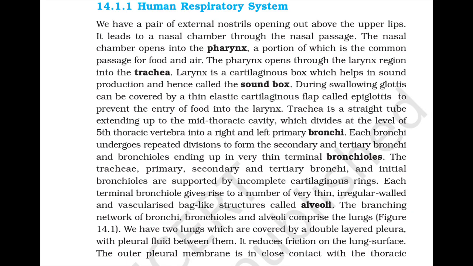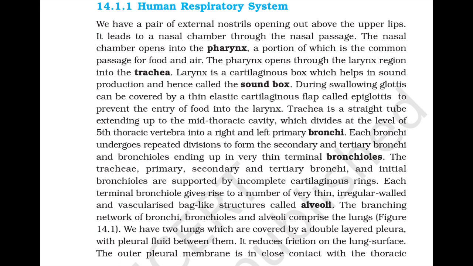14.1.1 Human Respiratory System. We have a pair of external nostrils opening above the upper lips. It leads to the nasal chamber through the nasal passage. The nasal chamber opens into the pharynx, a portion of which is a common passage for food and air. The pharynx opens through the larynx into the trachea. Larynx is a cartilaginous box which helps in sound production and hence is called the sound box. During swallowing, the glottis is covered by a thin elastic cartilaginous flap called the epiglottis to prevent the entry of food into the larynx.